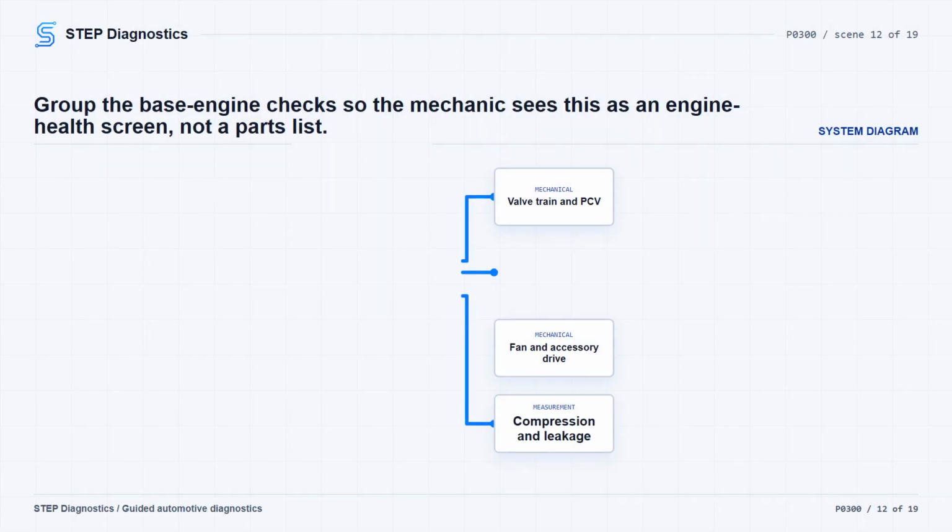If the vacuum and fuel paths do not find the issue, check base engine integrity. With the ignition off, evaluate the mechanical side in order. On vehicles with a mechanically driven cooling fan, rotate the fan by hand, check the accessory drive, run compression and cylinder leakage testing where needed. Evaluate valve train operation.